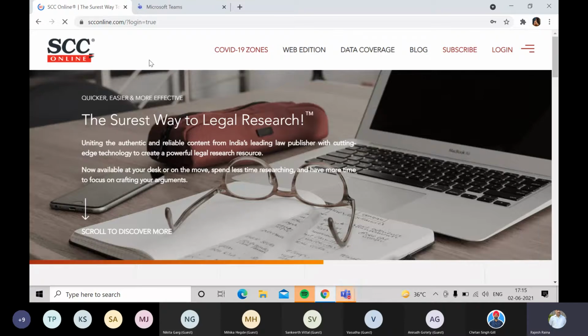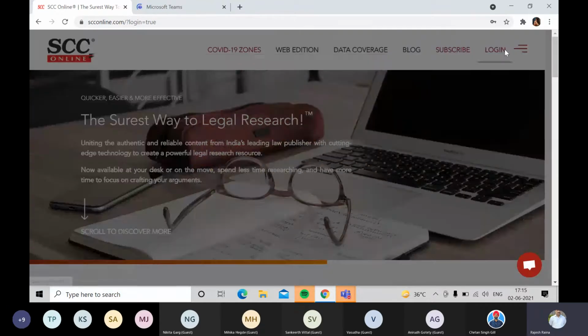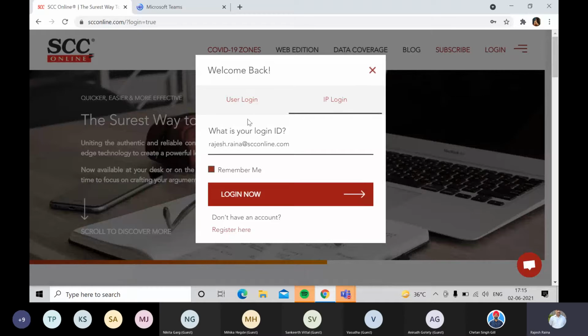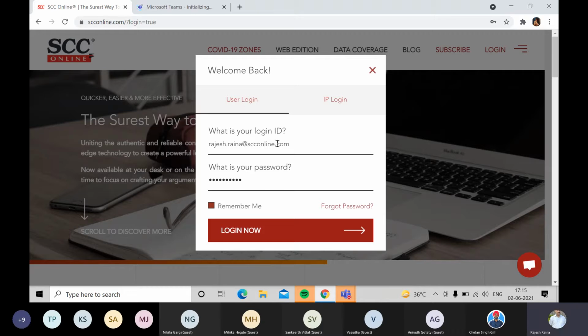Perfect. Now, from here, what you see is the homepage of SEC Online, and the login area is there at the extreme right corner. Here, I'll be entering my ID as well as the password. Now, at any point of time, if you forget your password, you can click on forgot password, which will generate an OTP and will be sent to your mail ID. And from there, you can put that OTP here in the next dialog box, and thereby you will be able to change your password.